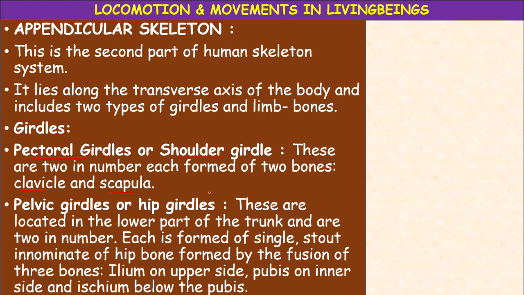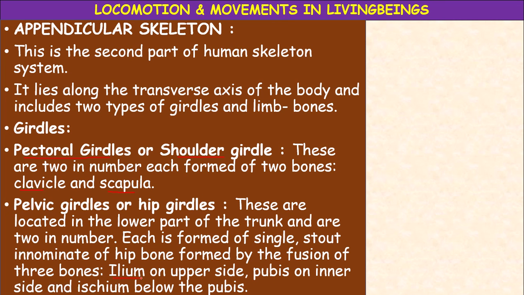The pelvic girdle is also called the hip girdle. The pectoral girdle is also called the shoulder girdle and the pelvic girdle is also called the hip girdle. Pelvic girdles are located in the lower part of the trunk and are two in number. The pelvic girdles are each formed of a single stout innominate or hip bone, formed by the fusion of three bones. What are those three bones?